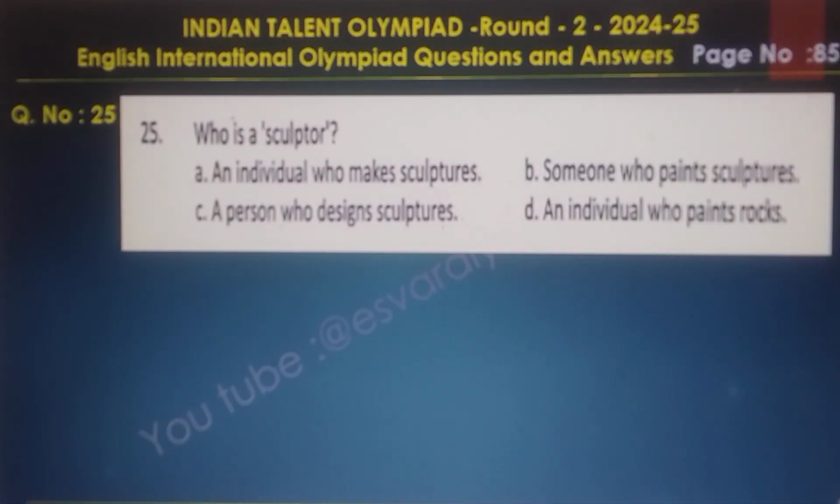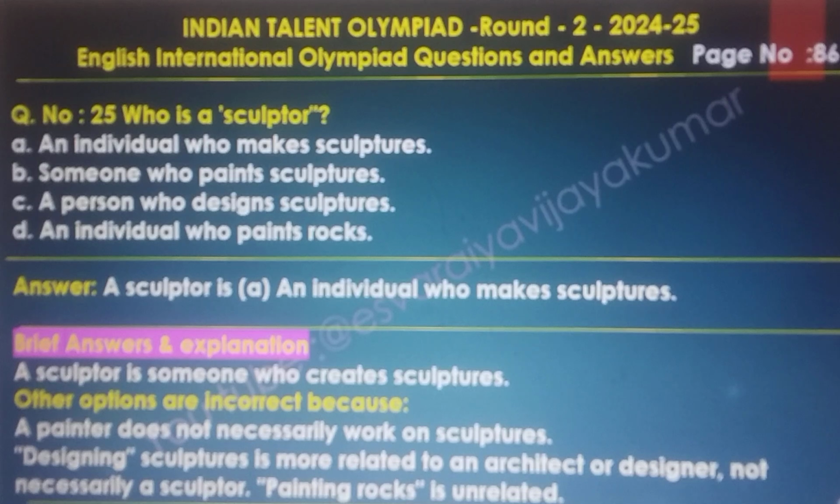Question number 25. Who is a sculptor? The answer is: a sculptor is an individual who makes sculptures. Brief explanation: a sculptor is someone who creates sculptures. The other options are incorrect because a painter does not necessarily work on sculptures. Designing sculptures is more related to an architect or designer, not necessarily a sculptor. Painting rocks is unrelated.